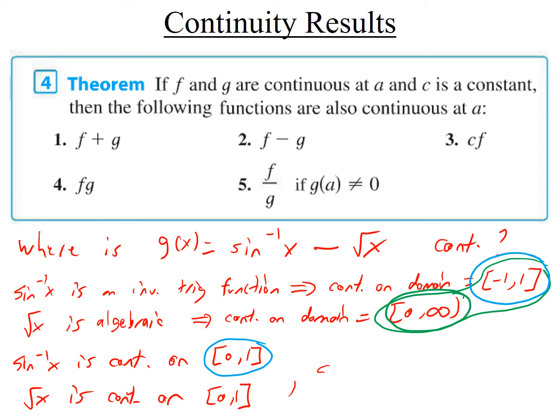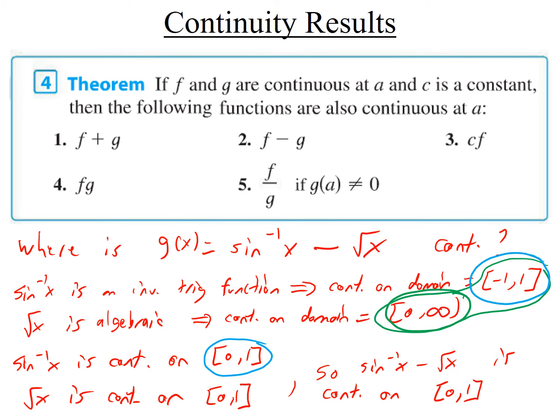So if you subtract them, sine inverse x minus root x is continuous on 0 to 1. And 0 to 1 should make sense, because when I ask you where it's continuous, I want to get all the numbers where it's continuous. It can't be more than 0 to 1, because if you throw in any other numbers besides this closed interval, there's going to be a number in there where one of them is not continuous.